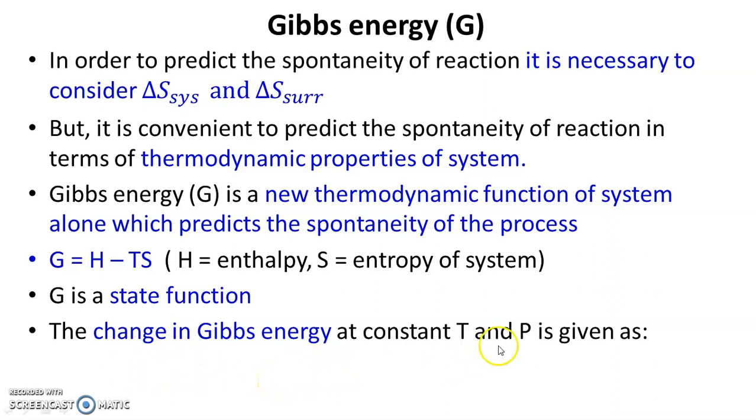And at a constant temperature and pressure, it is given by the relation delta G = delta H - T delta S. Here T is constant, and S is the entropy of the system.